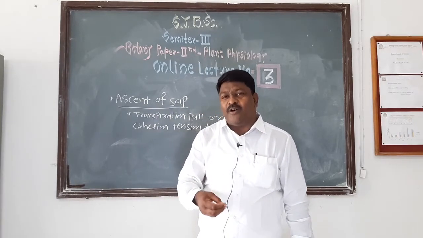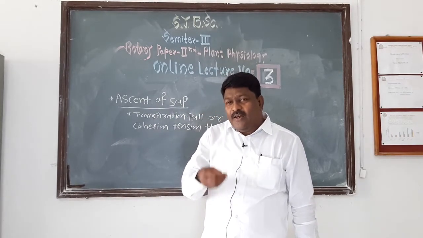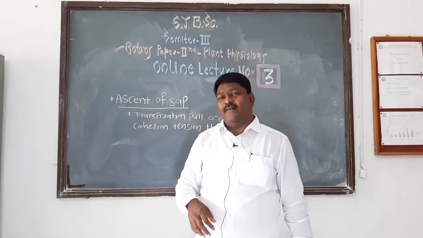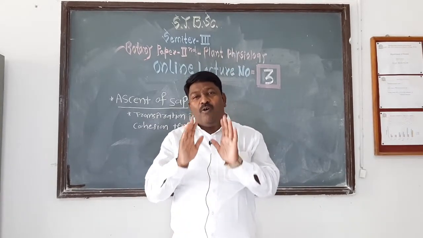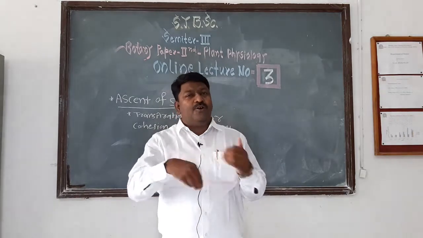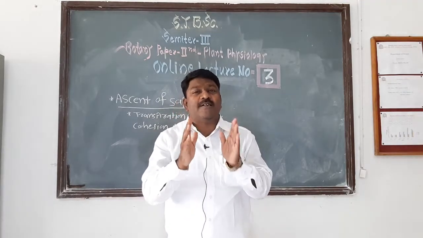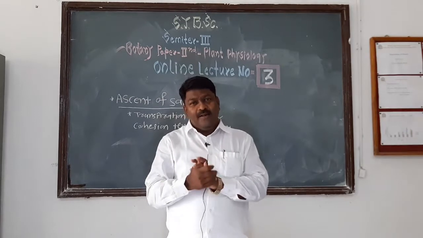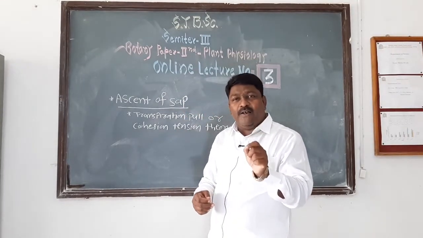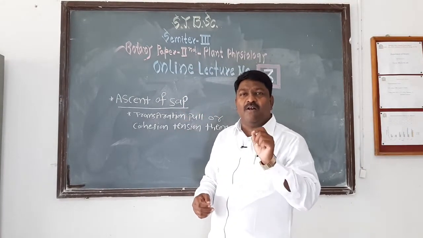When this water reaches the root of the plant, such water along with dissolved nutrients is called sap. Understand? Such water along with dissolved nutrients is called sap.